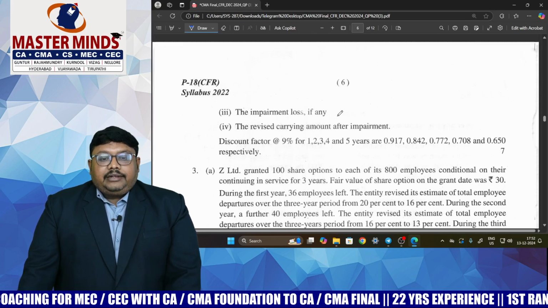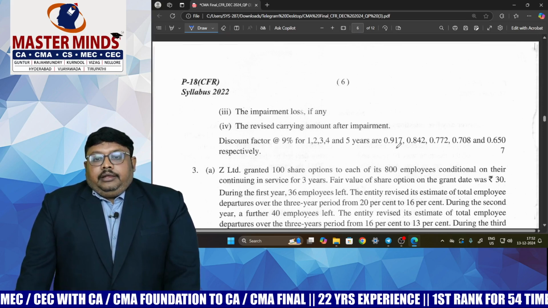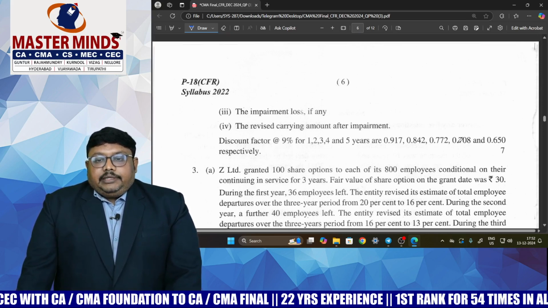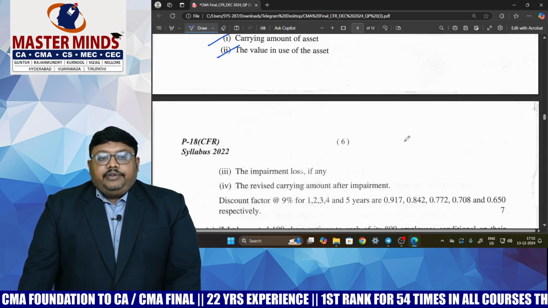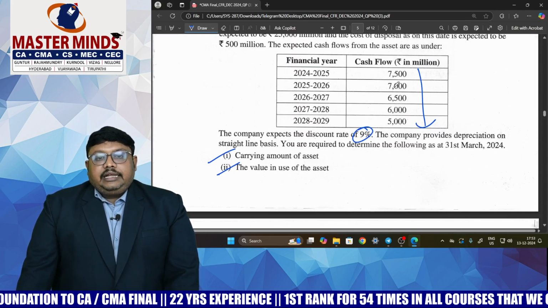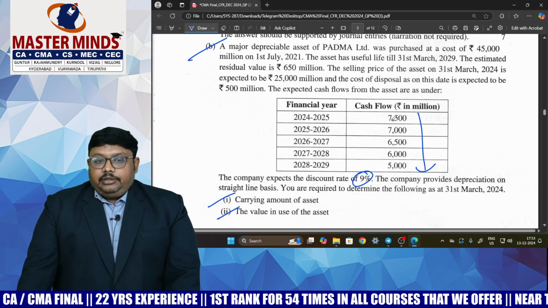So discounting factors also they have given for 9% for 5 years. You can check out here. So first year, second year, third year, present value annuity factors they have given, present value factors they have given. So based on that, we can find out what is the present value of future cash flows. Under future cash flows, we need to consider the salvage value or residual value also.